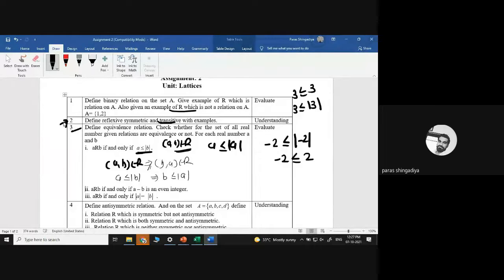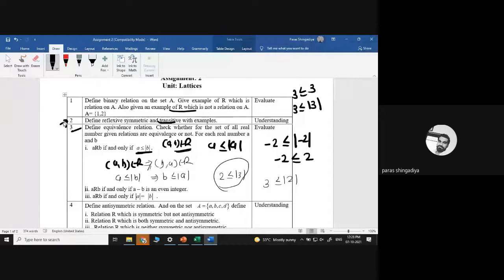Is it correct? If A is less than or equal to B, is it true that B is also less than or equal to A? Let us take both as positive numbers. 2 is less than or equal to mod 3. Is it true that 3 is less than or equal to mod 2? It is not true. And you have to define this for all such pairs. If A is less than or equal to B, meaning (2, 3) belongs to R, then (3, 2) does not belong to R. (2, 3) is in R, but (3, 2) is not in R.